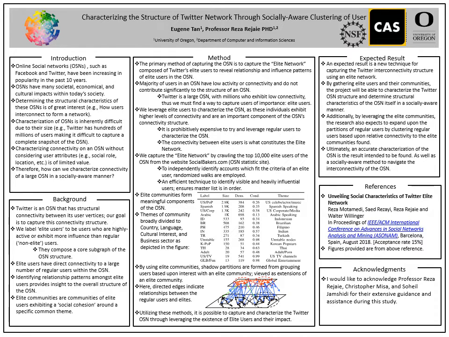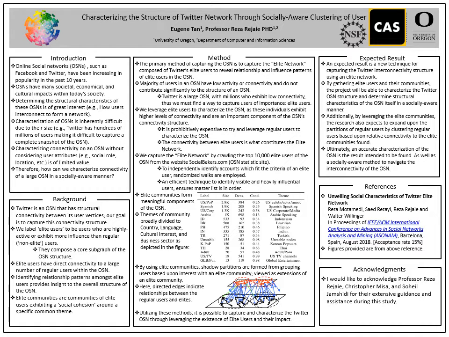Identifying relationship patterns amongst elite users provides valuable insight to the overall structure of the online social network, as elite users compose elite communities, which are communities exhibiting a social cohesion around a specific common theme and serve as landmarks within the interconnectivity structure. Furthermore, the method of capturing the online social network is to capture the elite network, which is composed of Twitter's elite users, to reveal relationship and influence patterns of elite users within the online social network.